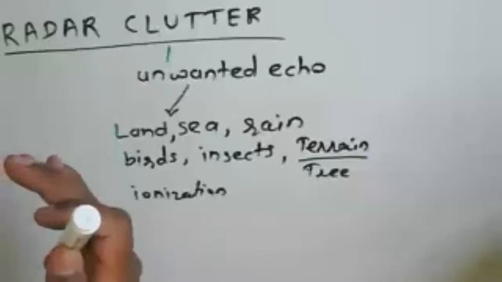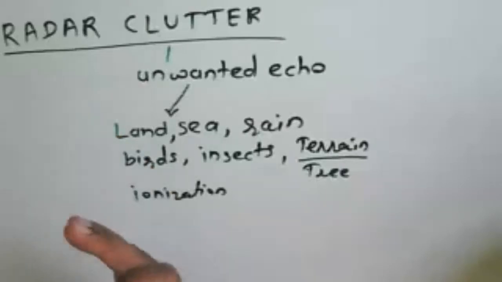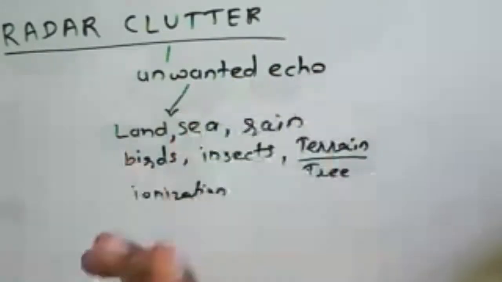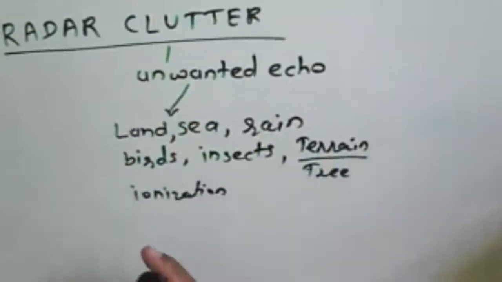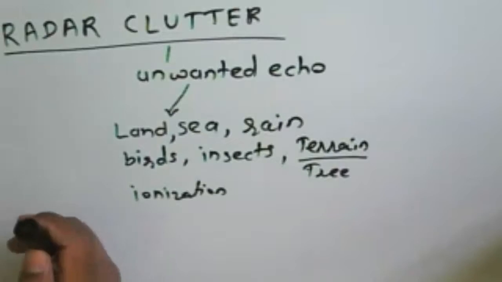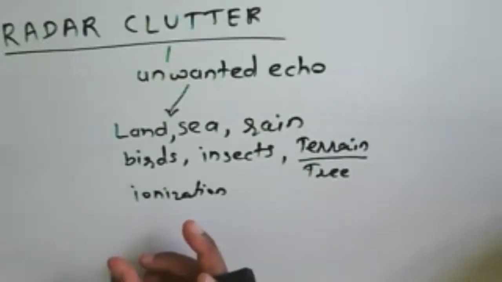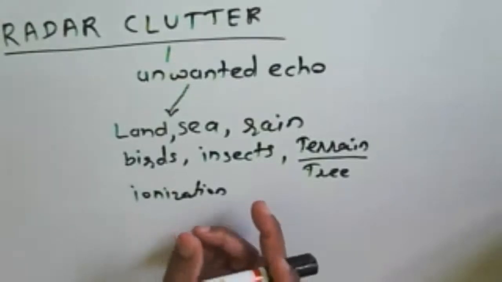So we get different echo signals other than the target, and because of that we are not able to identify the target position, the location of the target, or the motion of the target. All these are difficult. That's why we need to know about the clutter present.